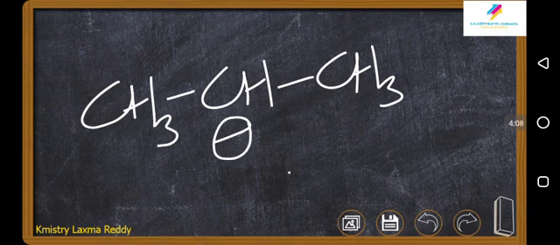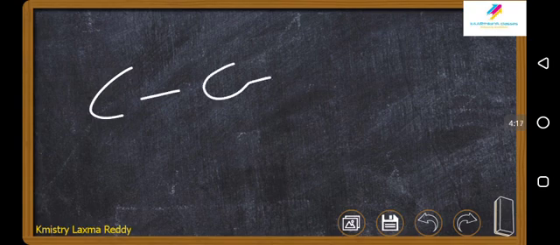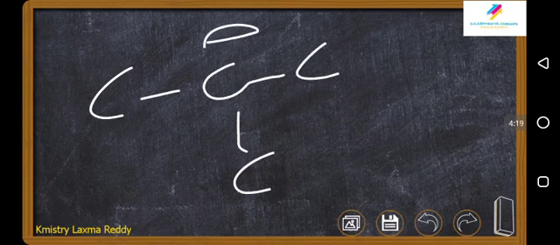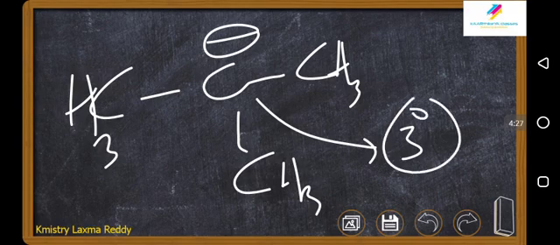It is isopropyl carbanion. One more we will take: if you take all these as methyl groups, this is tertiary butyl, and this carbon is a tertiary carbon.